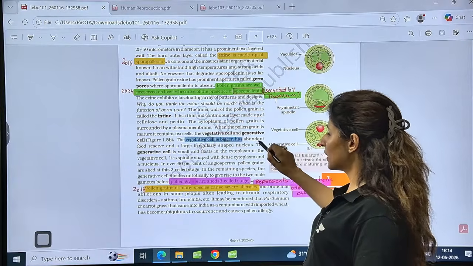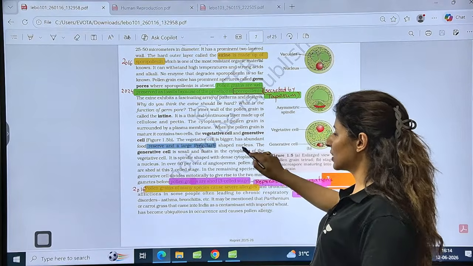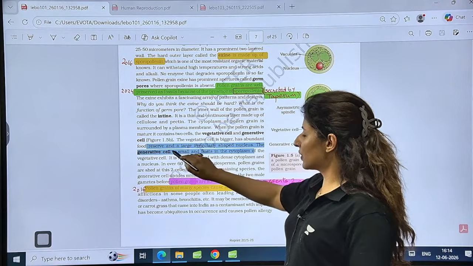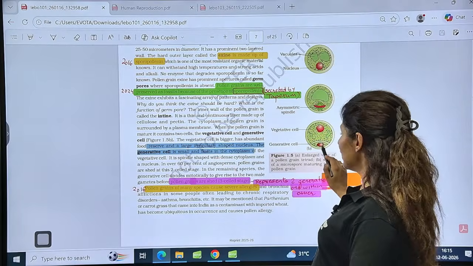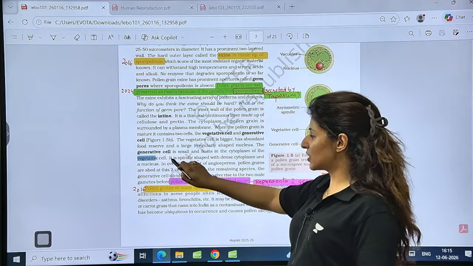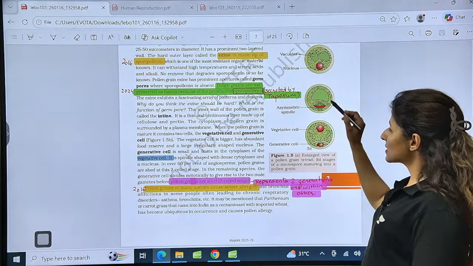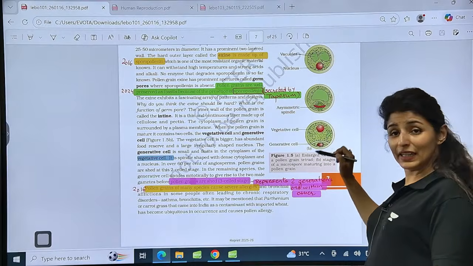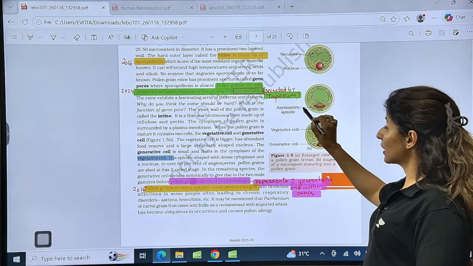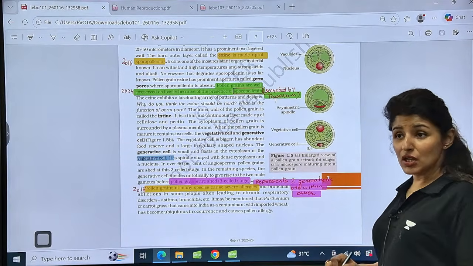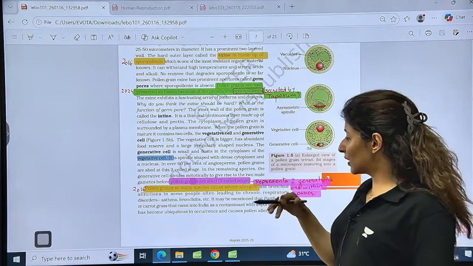Vegetative cell is bigger and abundant in food reserve and has a largely irregular shaped nucleus. Generative cell is small and floats in the cytoplasm of the vegetative cell. Now the point is, why does it lead to formation of unequal sized cells? It is because of asymmetric spindle formation. So that is why one is larger, another is smaller.